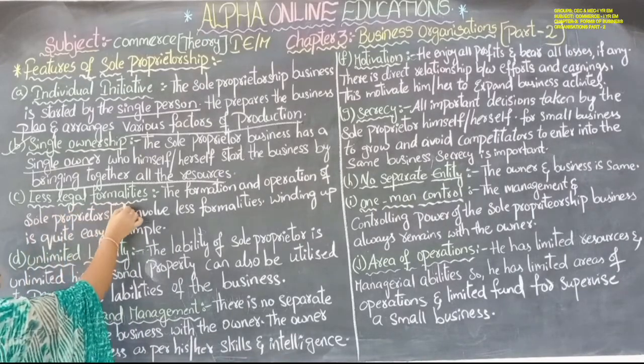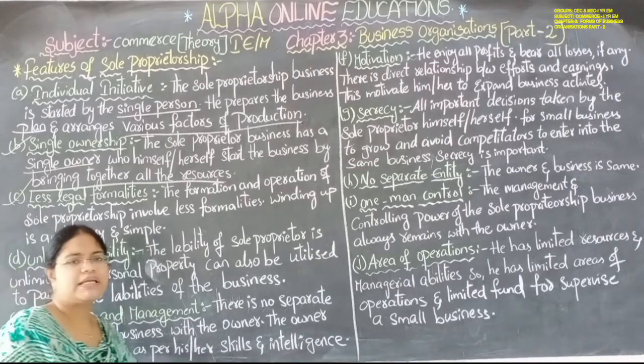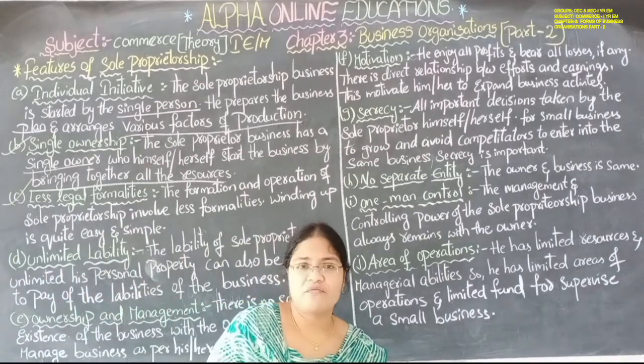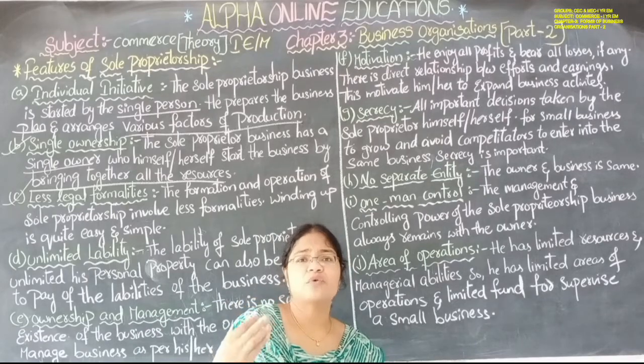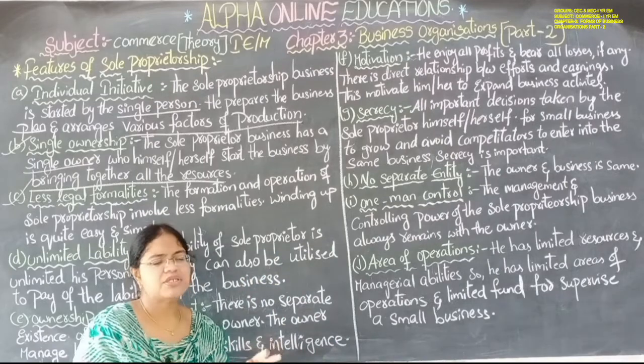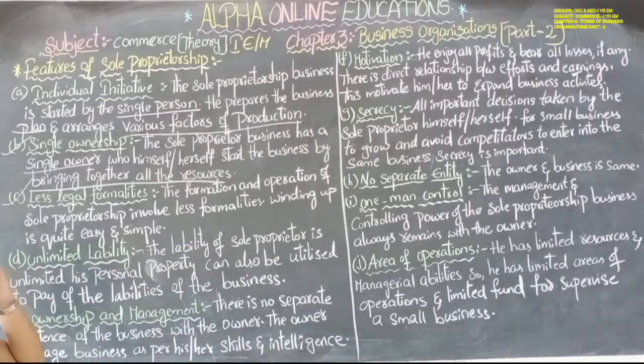Less legal formalities. There are no more legal formalities. Legal formalities means types of registrations or any kind of rules and regulations that should be followed. That is all not required for him. He can just do anything, no legal formalities. To set up a kiranam shop, are there any legal formalities? No need of legal formalities, right?